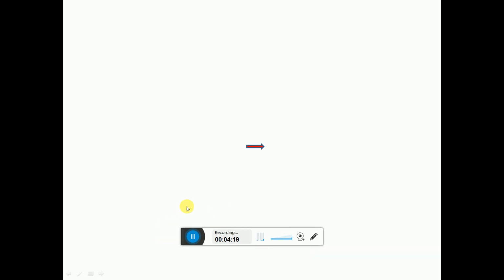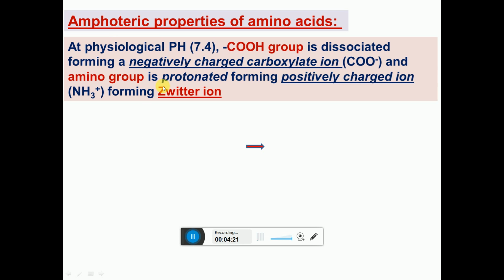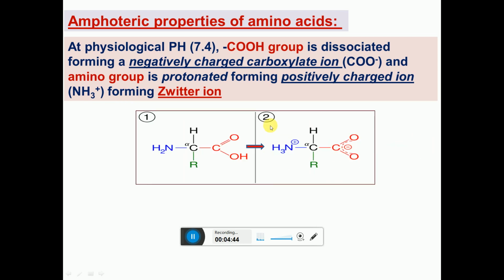Then we are going to study the amphoteric properties of the amino acid. At physiological pH, that is 7.4, carboxylic group is dissociated, forming negatively charged carboxylate ion, that is COO-, and amino group is protonated, means accepts hydrogen, forming positively charged NH3+. This condition forms the Zwitter ion.